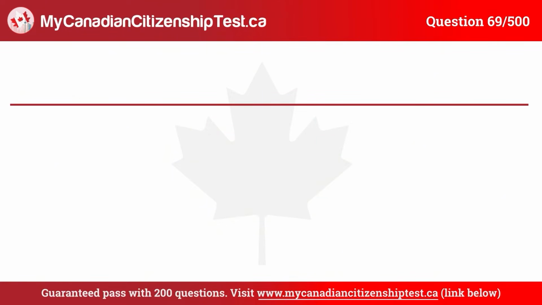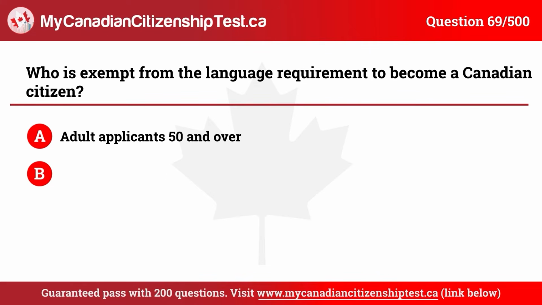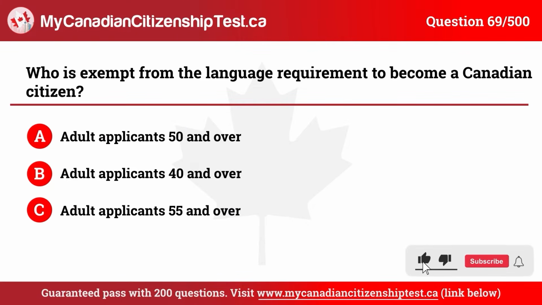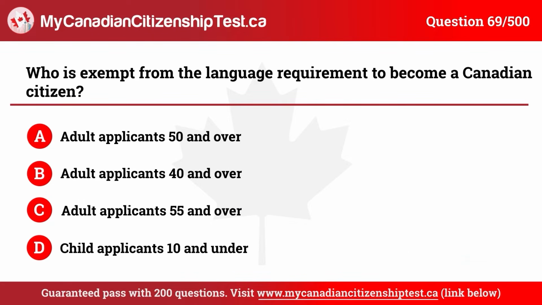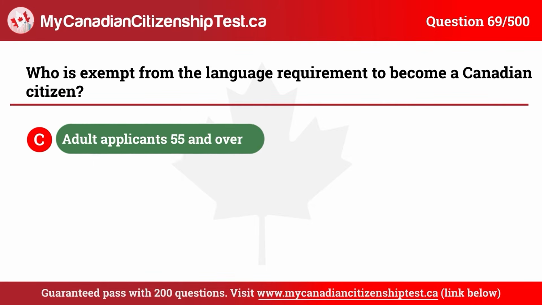Question 69. Who is exempt from the language requirement to become a Canadian citizen? A. Adult applicants 50 and over. B. Adult applicants 40 and over. C. Adult applicants 55 and over. D. Child applicants 10 and under. The correct answer is C. Adult applicants 55 and over.